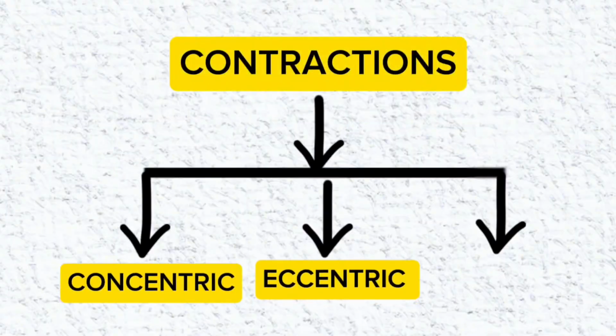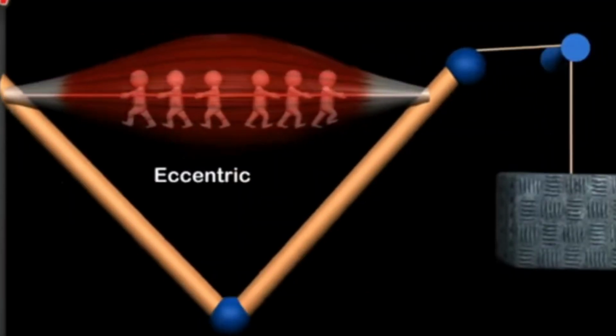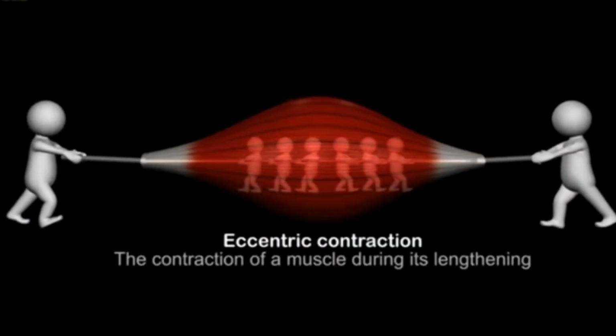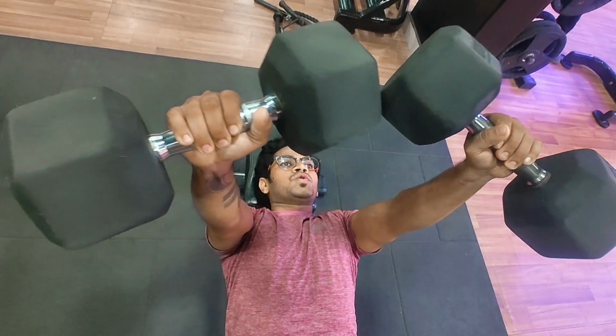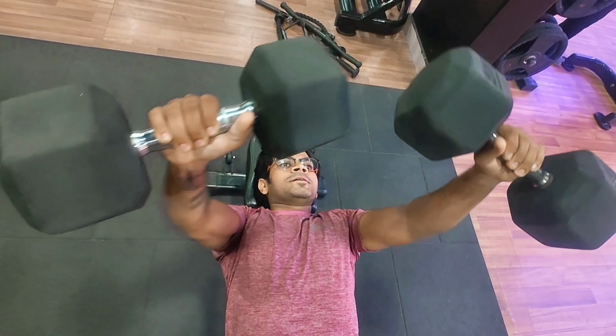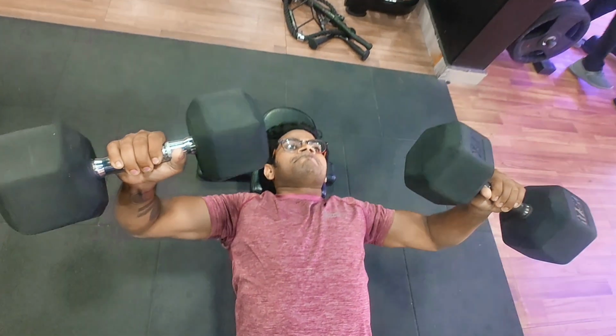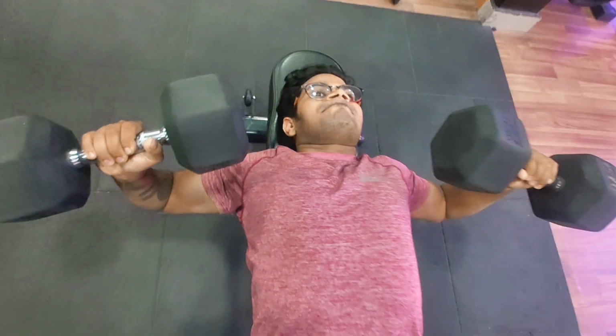Second, eccentric contraction. This contraction happens when your muscles are lengthened while working. In simple terms, when you stretch your muscle with load, it is called eccentric contraction. For example, let us take bench press. While I am lowering the weight all the way deep to my chest, my chest muscles are stretched with the weights. This is called eccentric contraction.